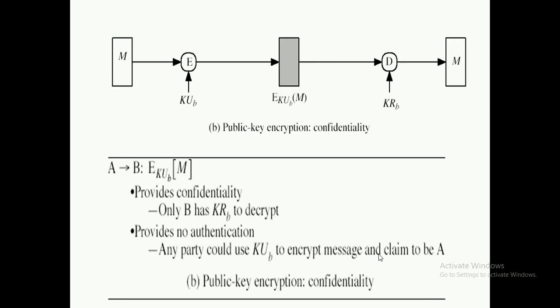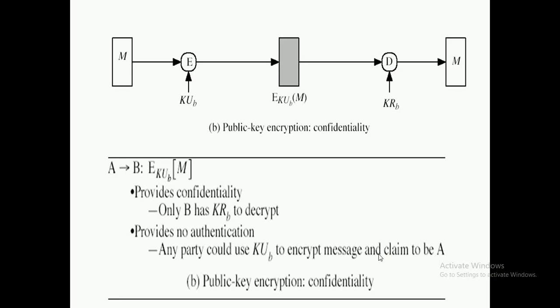Just see here, message M is encrypted by using the public key, and we are going to send the encrypted form of the message by using the public key of the receiver, that is B here. So we can write it as EKUB applied on the message M. It will be passed to the receiver B. Now B will apply its private key for the decryption, as encryption was done with the help of the public key of B. As soon as the receiver, party B, applies its own private key, the message will be decrypted.